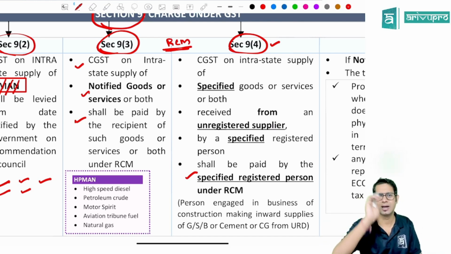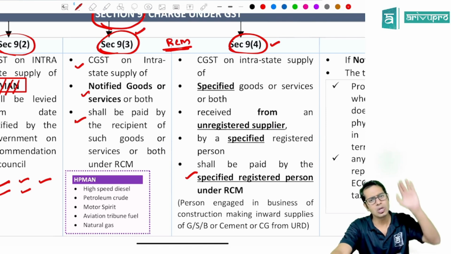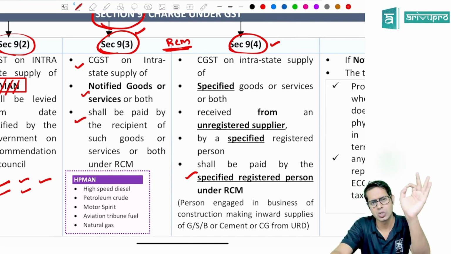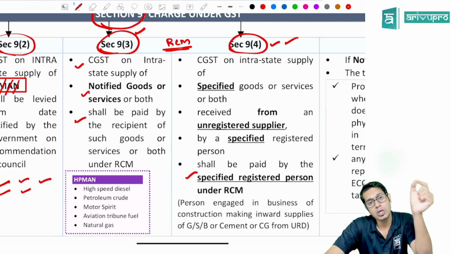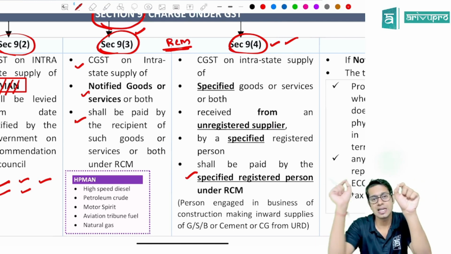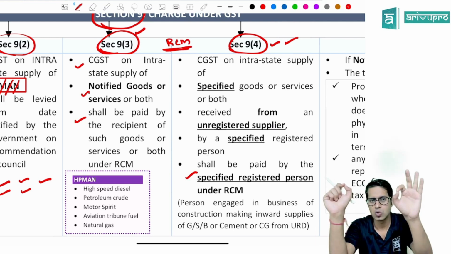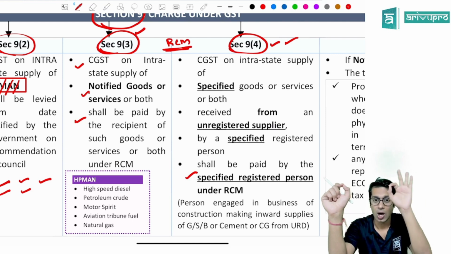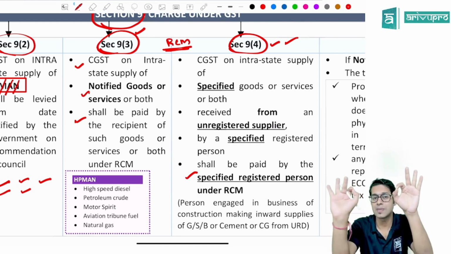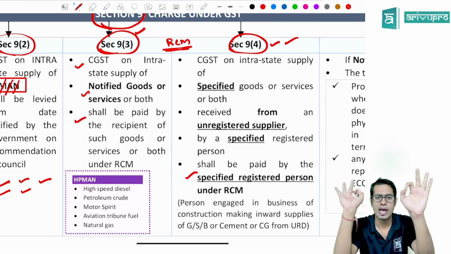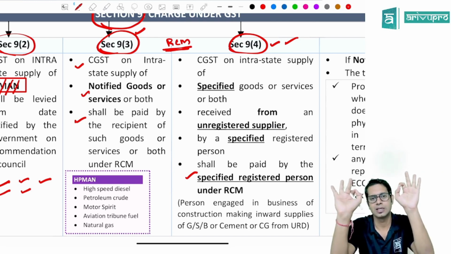So, what is the basic difference, sir? Under 9.3, they are going to give you the list of goods and services. On these goods and services, the recipient will have to pay the taxes under reverse charge. 9.4 says I am going to give you the list of persons as well as the list of goods and services. I will give you the list of goods and services on which RCM is applicable. On these items, you will have to pay tax under reverse charge. Who will have to pay? The notified registered person. I am also going to give you the list of people who are required to pay the tax under reverse charge.